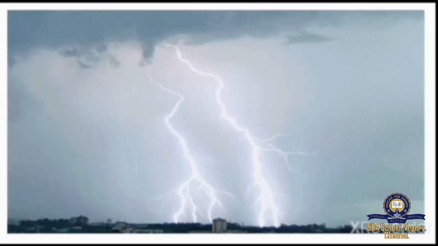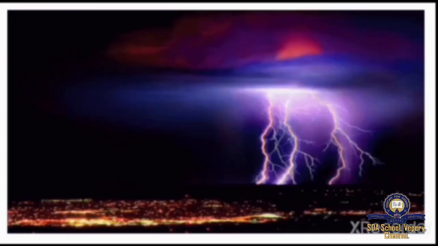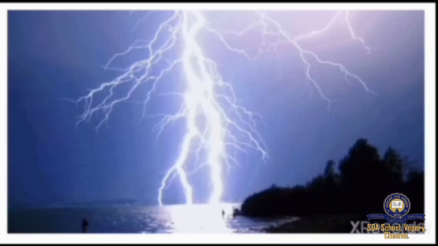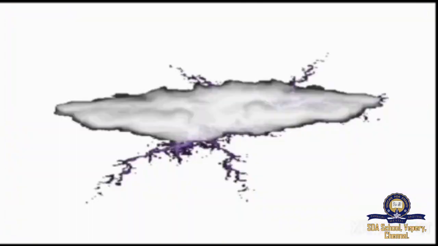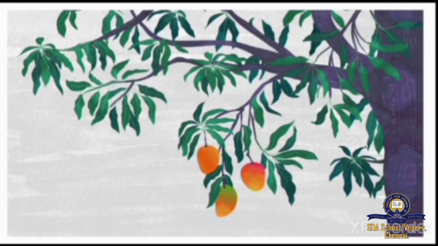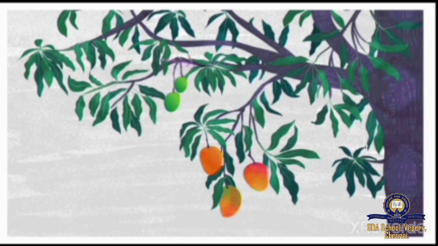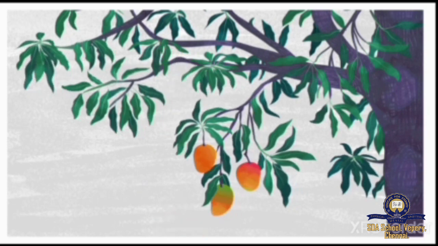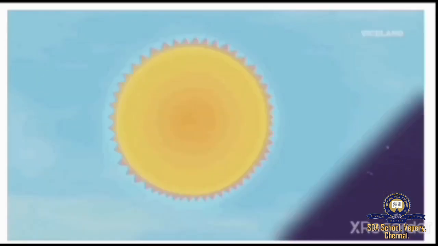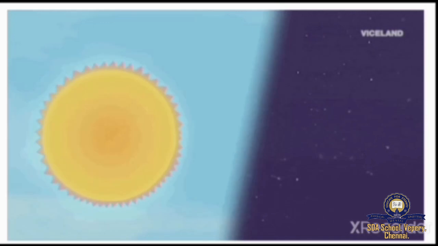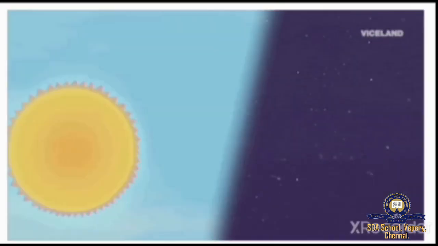First one is lightning. Lightning is completely a natural phenomenon. It does not happen because of human activity. So, it comes under natural changes. Next one is thunderstorm. Like lightning, thunderstorm is also a natural change. Next example for natural change is ripening of fruit. The fruit ripens naturally without the help of humans. Next one is shifting of day and night. This is totally a natural change.